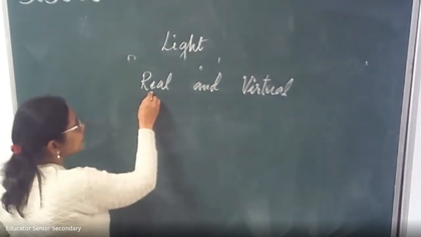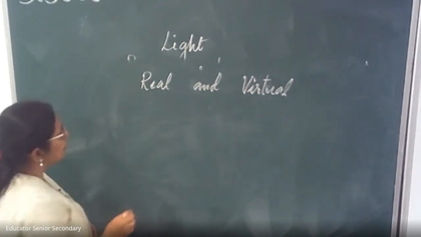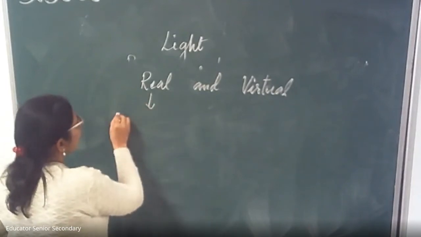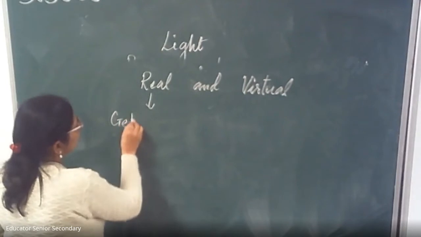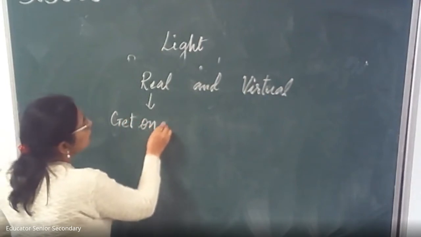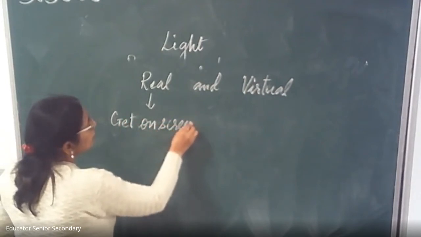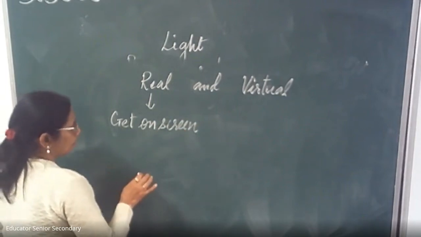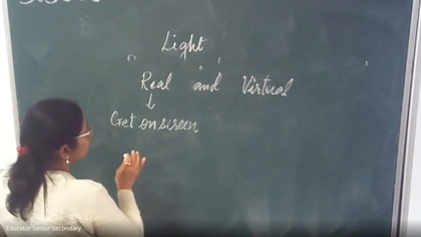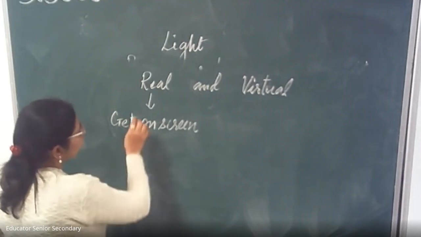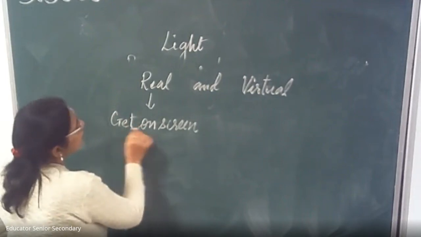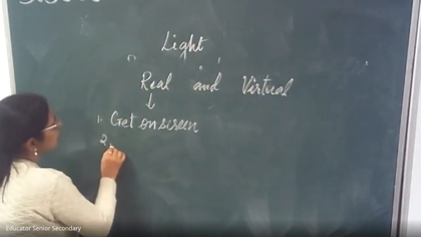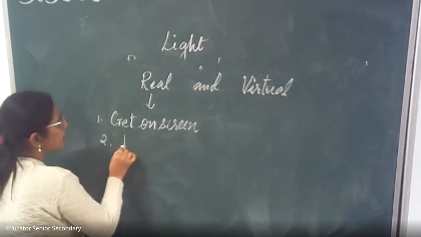The images which we get on a screen are called real images. Like in a movie hall, you see the movie after reflection, it comes on the screen. So the images which we get on screen are called real images, and real images are always inverted.